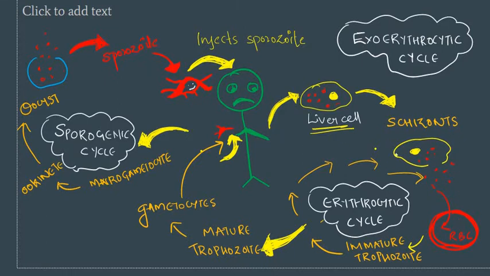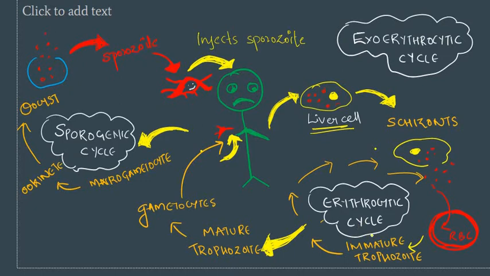So this much of the cycle, which happens outside the RBC, is known as the exoerythrocytic cycle. Next, whatever happens inside the RBC is the erythrocytic cycle. In the RBC, the schizont enters and gets converted into an immature trophozoite, and at this stage you will see a ring-like structure inside the RBC.